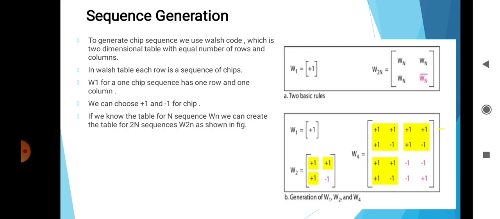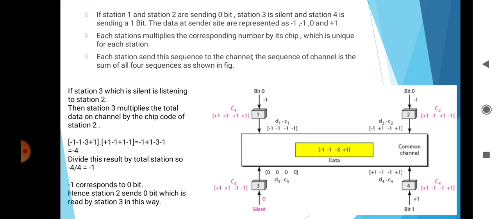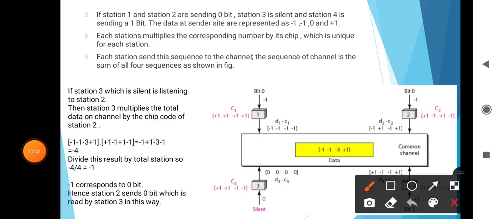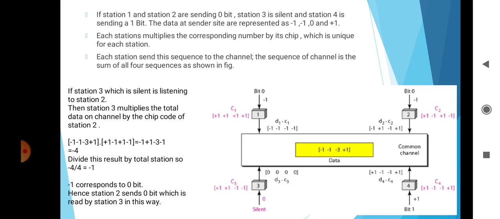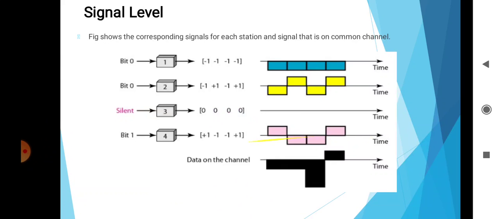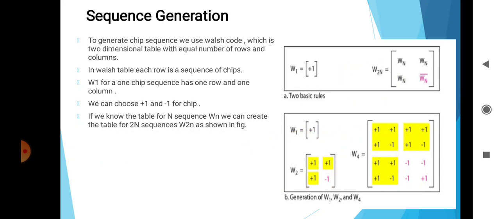The first row is all plus 1. The second one is plus 1 minus 1 plus 1 minus 1, then plus 1 plus 1 minus 1 minus 1, and the last is plus 1 minus 1 minus 1 plus 1. Therefore these are the chip sequences we have already used in this diagram. These are the sequences generated by using this table.